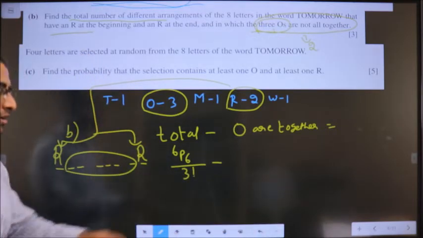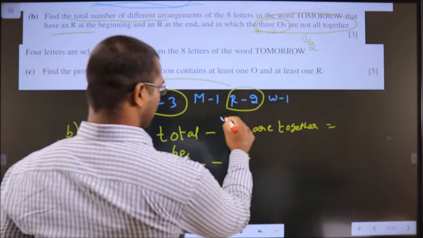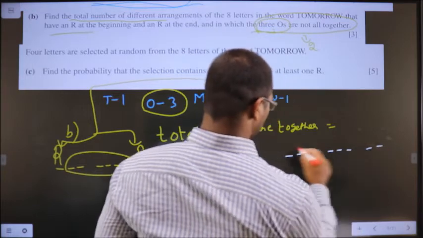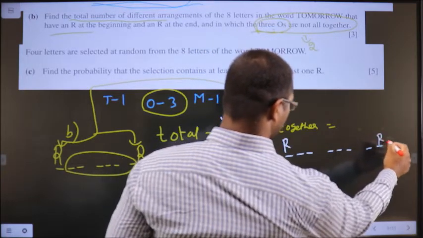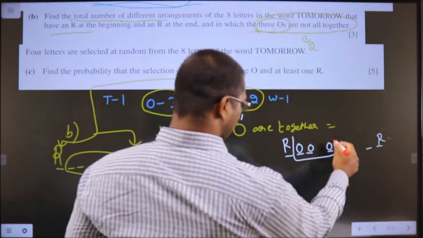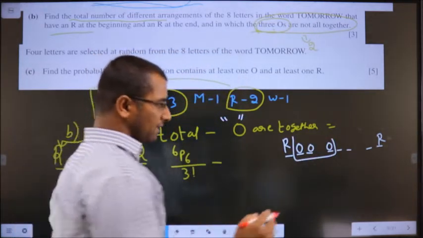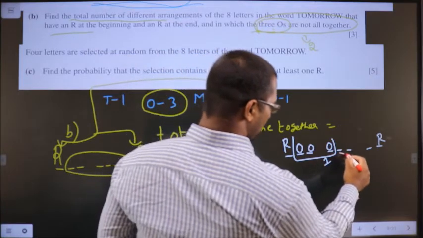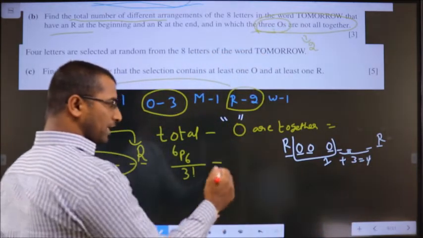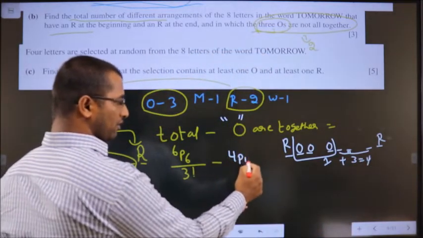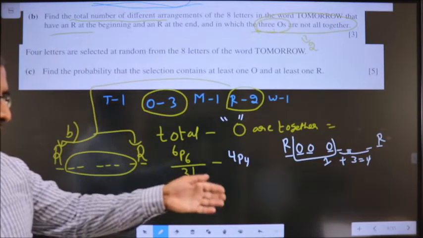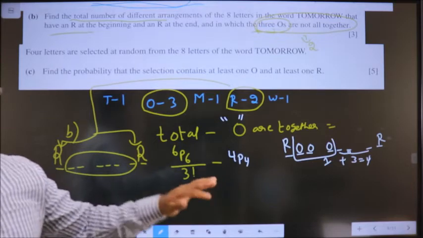Now, when O's are together, let us say positions 1, 2, 3, 4, 5, 6, 7, 8. R is here, R is here. O's should be together. That means consider them to be one unit. So this is 1, 2, 3. Here it is 3. So total are 4. These 4 can be shuffled in 4P4 ways. Nothing is same in those 4, so division will not come.